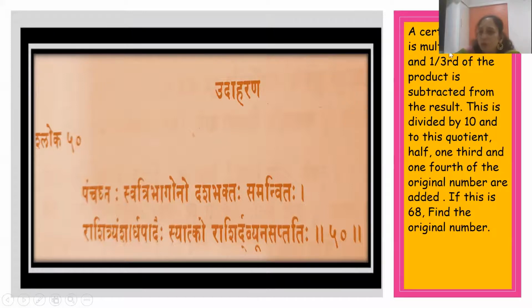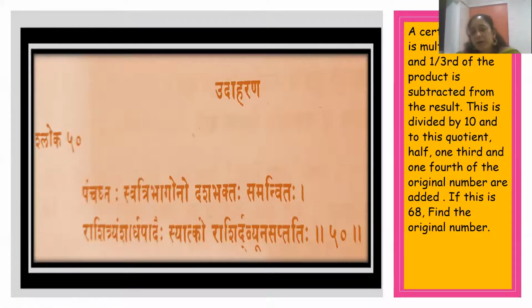Suppose the original number is x: you take the half, which is x by 2, the 1/3, which is x by 3, the 1/4, which is x by 4, and you add all these to the quotient and you get the answer 68. So see, something so lengthy is expressed in just 2 lines.